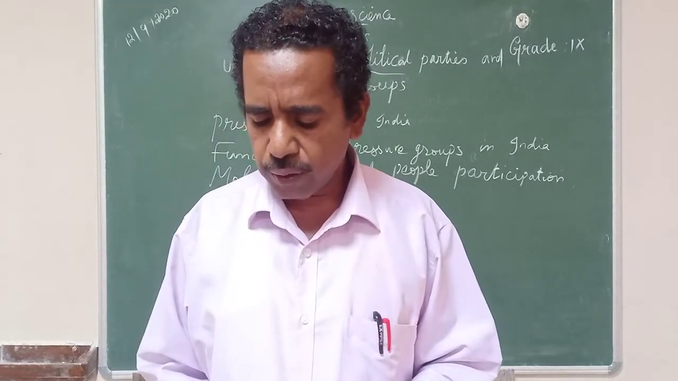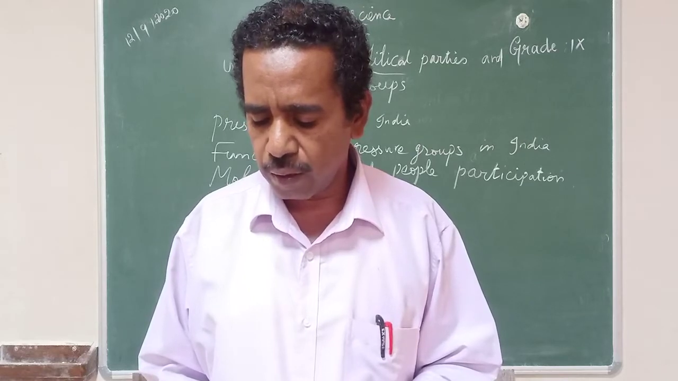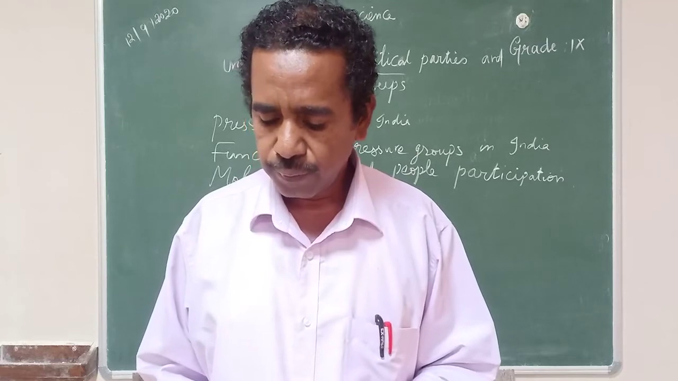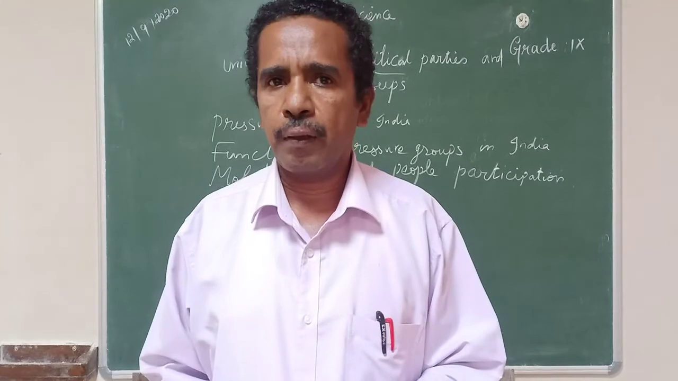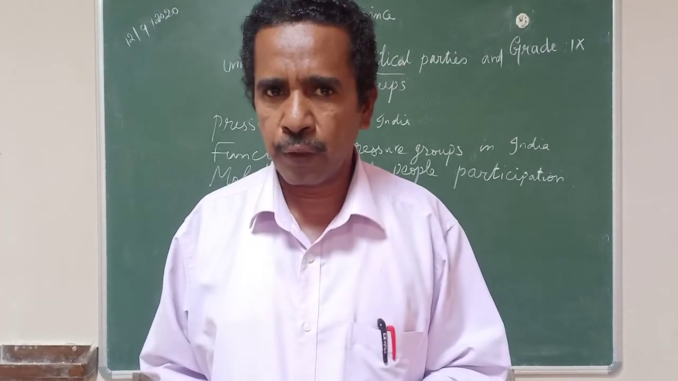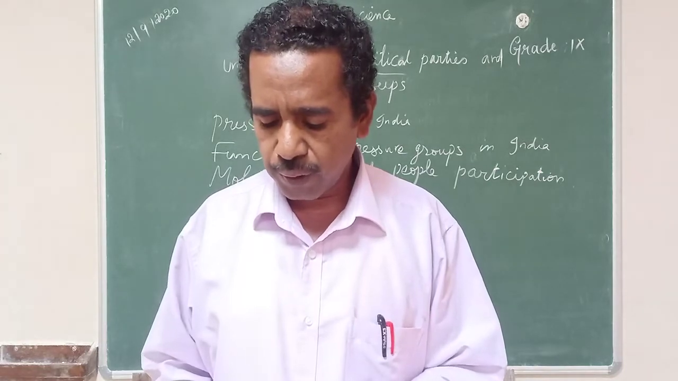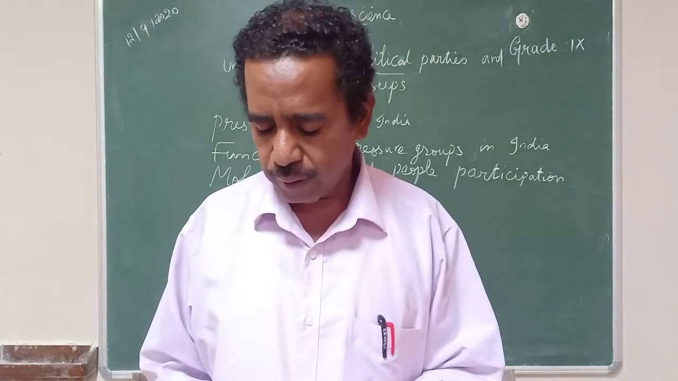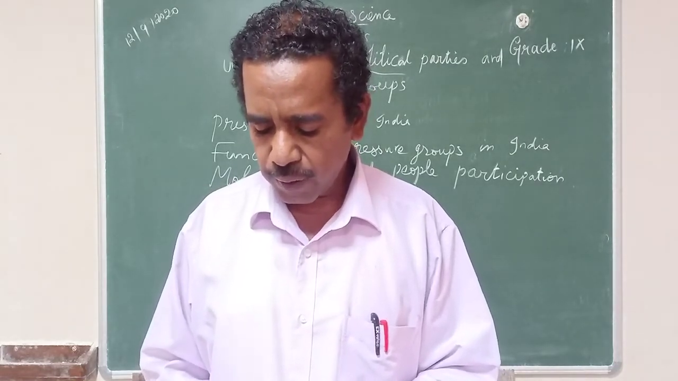Fifth one, who accords recognition to various political parties as national or regional parties? The Election Commission. The recognition given to the political parties by the Election Commission, that is B option. Then sixth one is assertion and reason, A option.